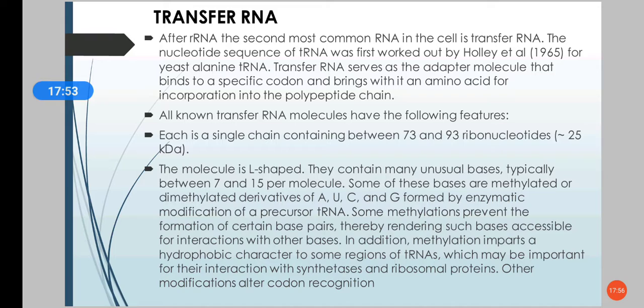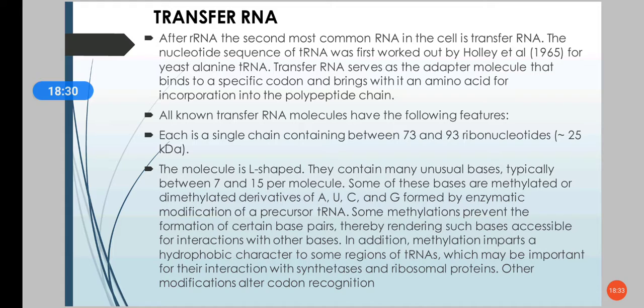What is the function of tRNA? tRNA serves as the adapter molecule that will bind to the specific codon, and it will bring the amino acid and incorporate it into the polypeptide chain. Each amino acid has a specific tRNA, and this tRNA will help in bringing the amino acid to the ribosome unit and binding it to the polypeptide chain.